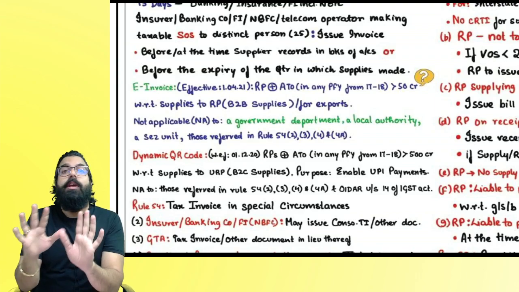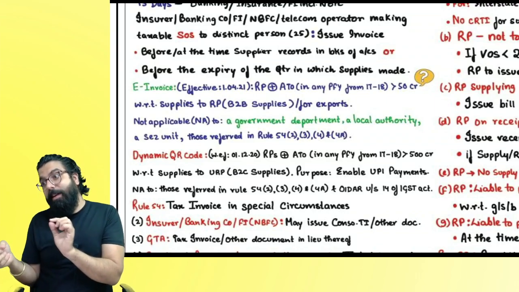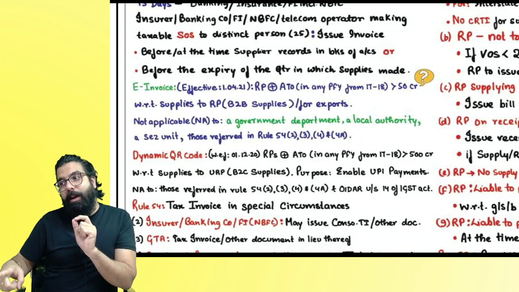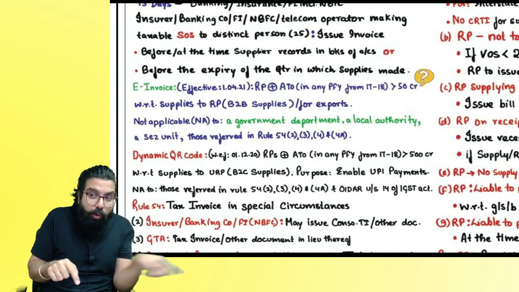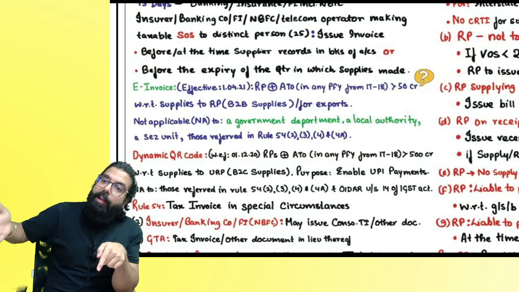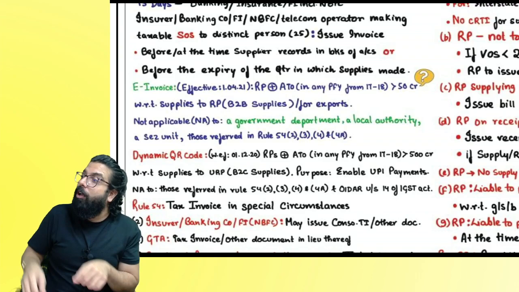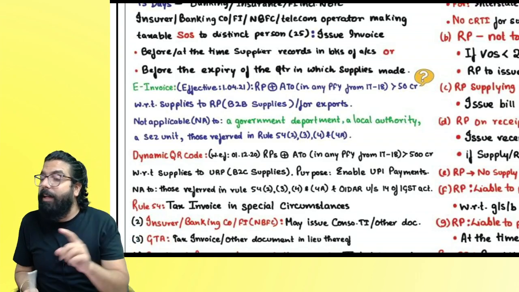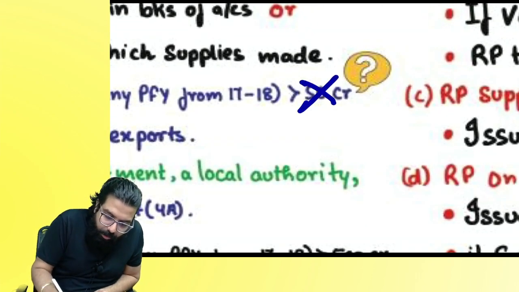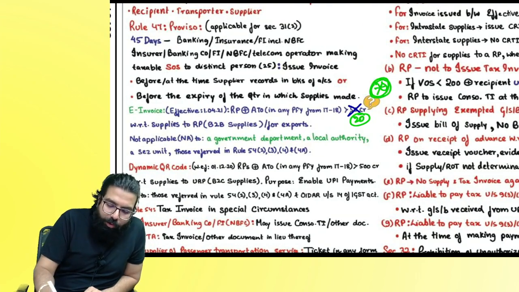Everyone listen. If your turnover in any year, any of the last years you have to see, 2017-18, 2018-19, 2019-20, 2020-21, 2021-22. Now 2022-23 is going on, no? So the last years are 2017-18 to 2021-22. Till that year, if your turnover in any year had crossed, earlier it was 50 crore, then e-invoicing provisions were applicable to you. Now it is made 20 crore. Is my point clear to all? In the chart, please make the change. My opinion, this question can be asked in the exam.